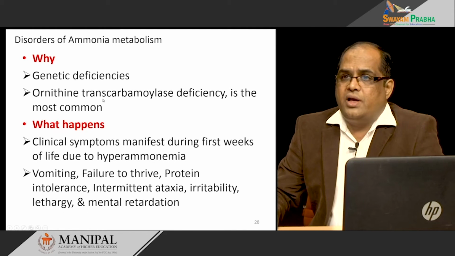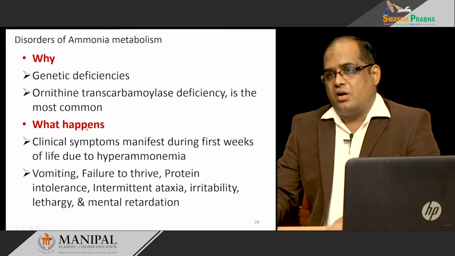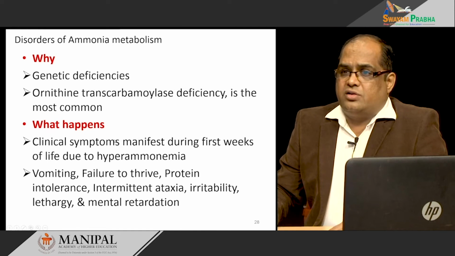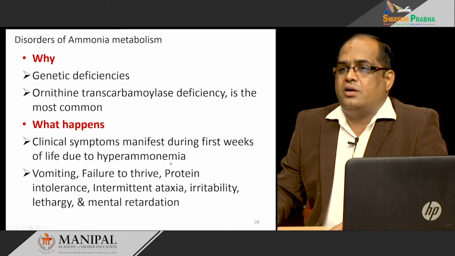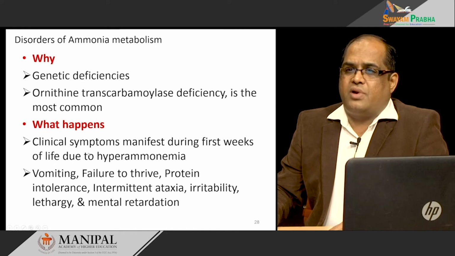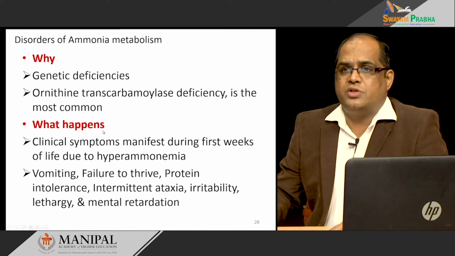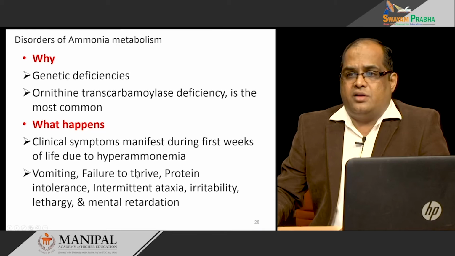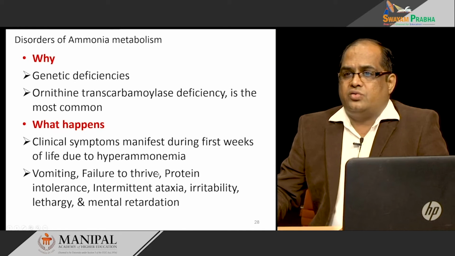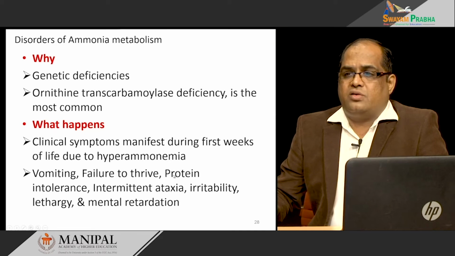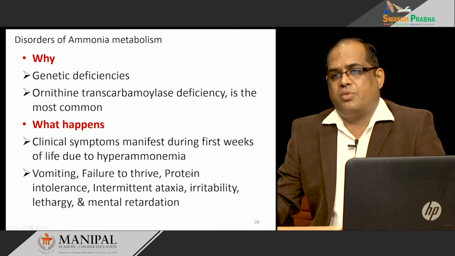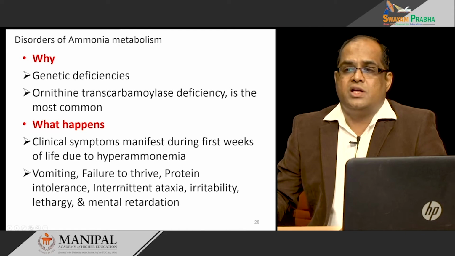Usually these genetic deficiencies manifest early in the life of the newborn, causing an increase in the ammonia level in the blood, that is hyperammonemia. In the first week or first few weeks of life, these signs and symptoms will be observed, and the babies will suffer from vomiting, cannot eat properly, failure to thrive, and protein intolerance, because if you take a protein rich diet, there will be more amino acid load, more amino acid catabolism, and more ammonia to be detoxified.